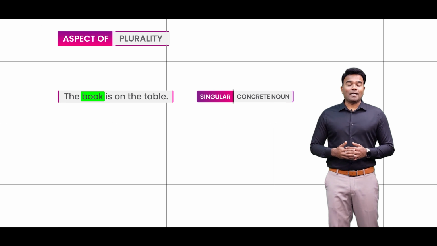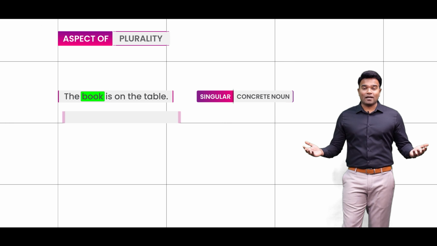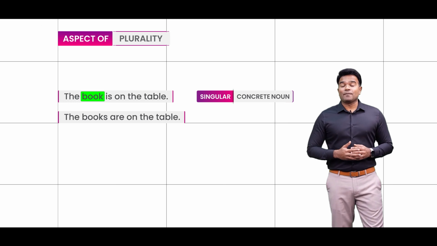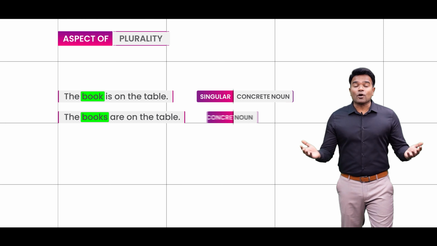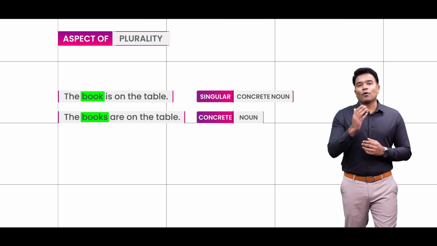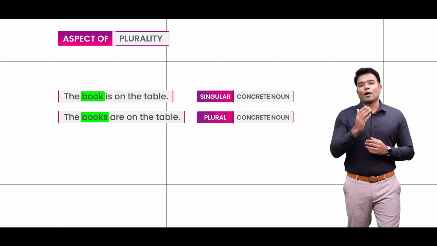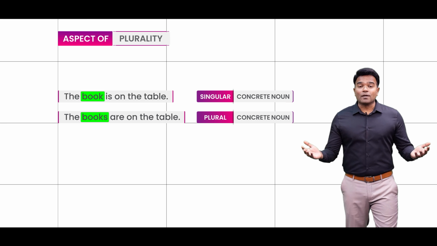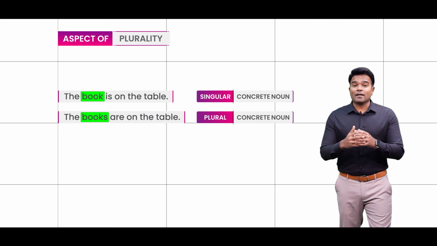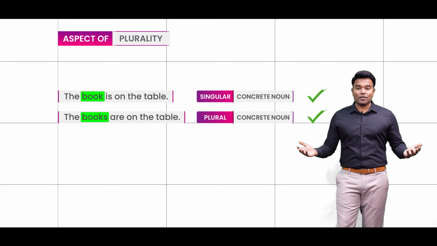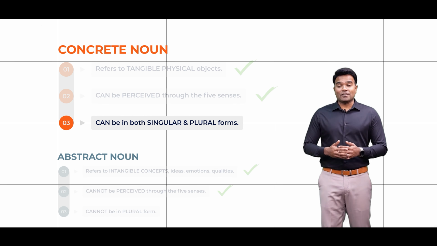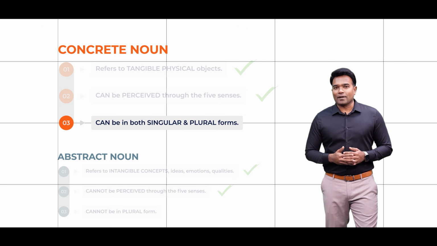But in case I write it like this, the books are on the table, then obviously here the word books is no doubt a concrete noun, but it happens to be a plural concrete noun because obviously we are referring to more than one book in this sentence. Both of these sentences happen to be valid English sentences because concrete nouns can exist in both the singular as well as the plural form.